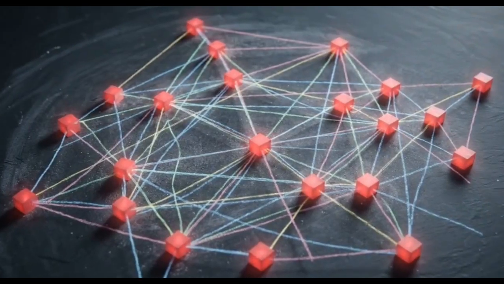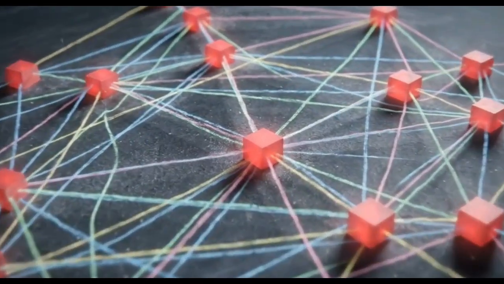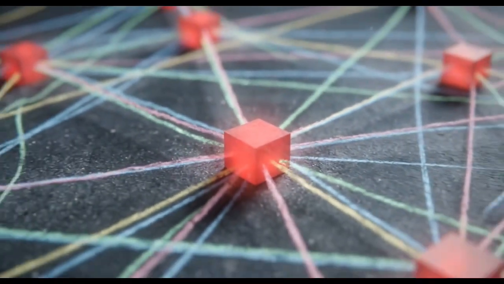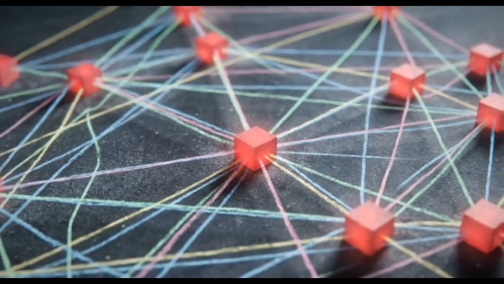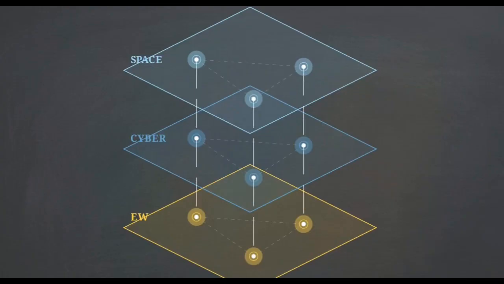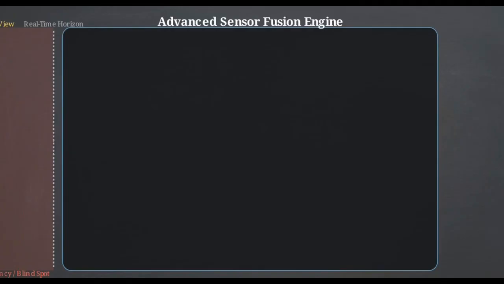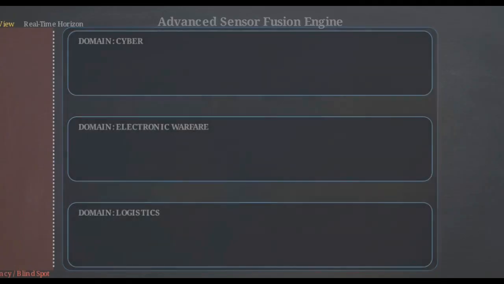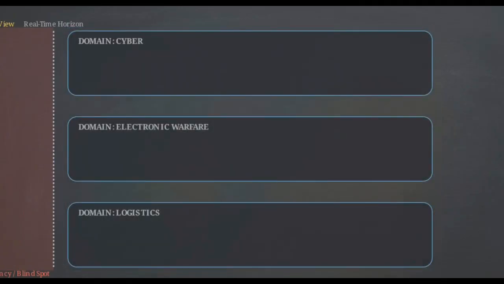The modern multi-domain operational environment is a tightly woven network of dependencies. A strain on logistics pathways instantly translates into friction across electronic warfare, cyber, and physical space until the connections collapse entirely. Conventional command and control analytics, even advanced sensor fusion engines, operate on a reactive delay. They monitor individual domains and wait to measure what has already happened.